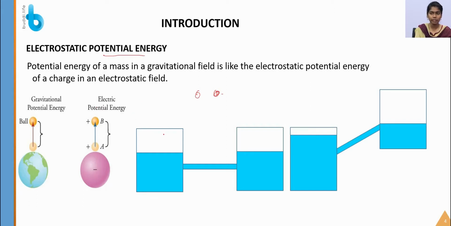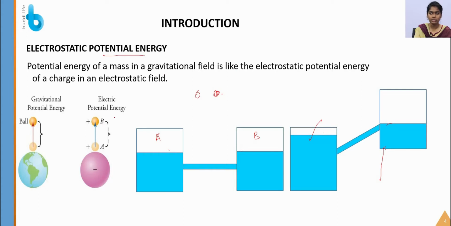Let's see a simple example so that you can clearly understand what potential energy is. In this example, two tanks, say tank A and B, are kept at the same level of water. So neither of them has a higher potential nor a lower potential, right? When I lift this tank to a certain height, it has a higher potential, with a higher level of water, and the other has a lower potential, so some work has to be done to lift the tank, right? This is the same concept that we are going to see in electrostatic potential energy also.